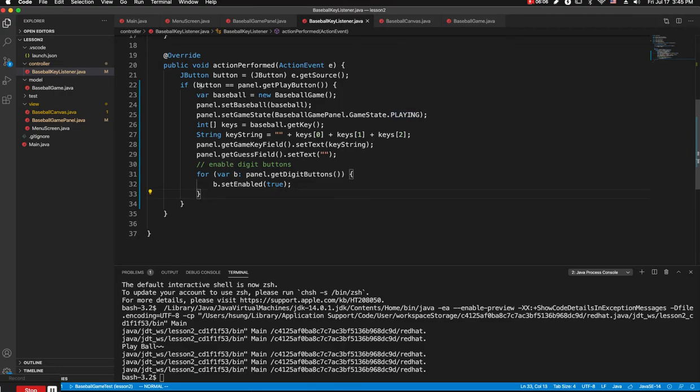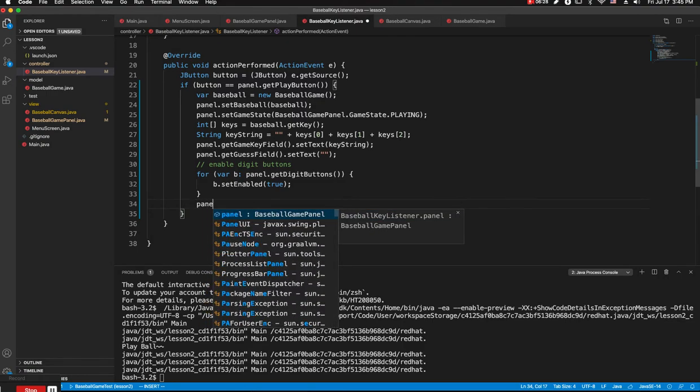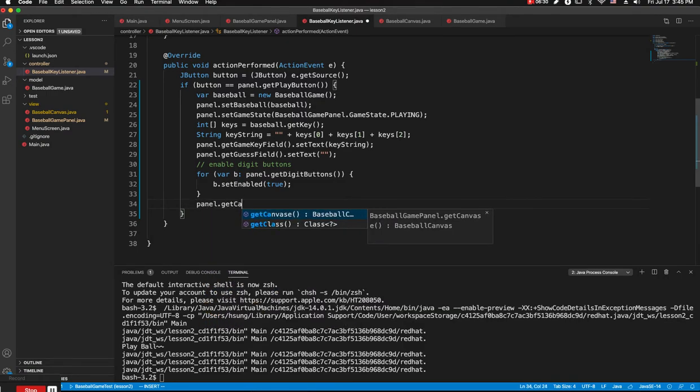So when everything is done, here is the playing button. So everything is done here. Then at this moment you need to ask the graphics to refresh the screen. That is, you need to get the panel, get canvas.